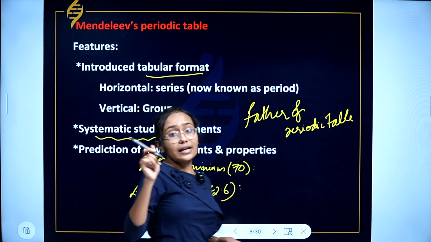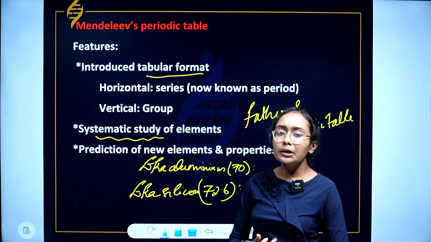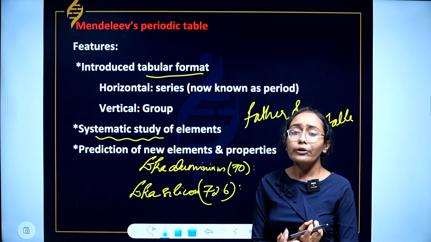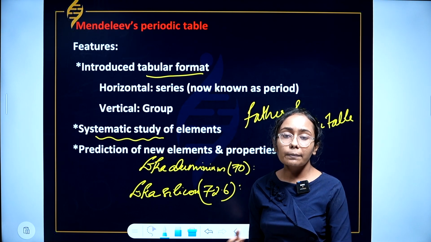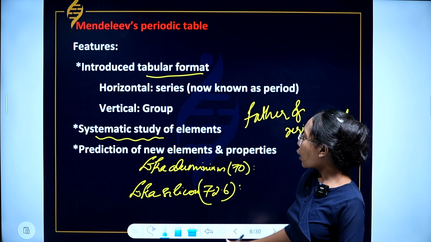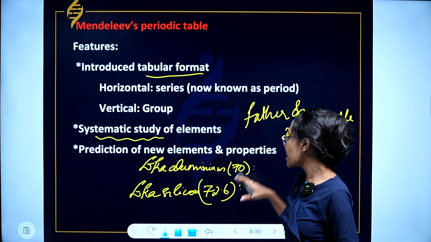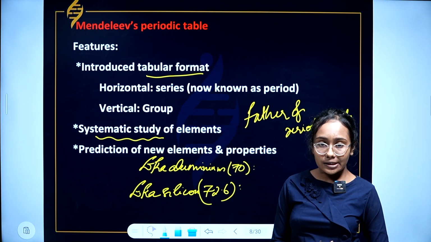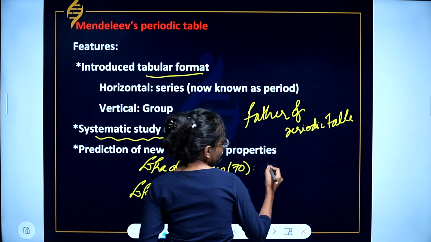So in those days, when he introduced a periodic table like Mendeleev's periodic table, he was even able to predict the presence of some elements which are not there in the periodic table at that time, and he called them aluminium and silicon. He also predicted the atomic mass like 70 and 72.6 respectively, and later these elements were called